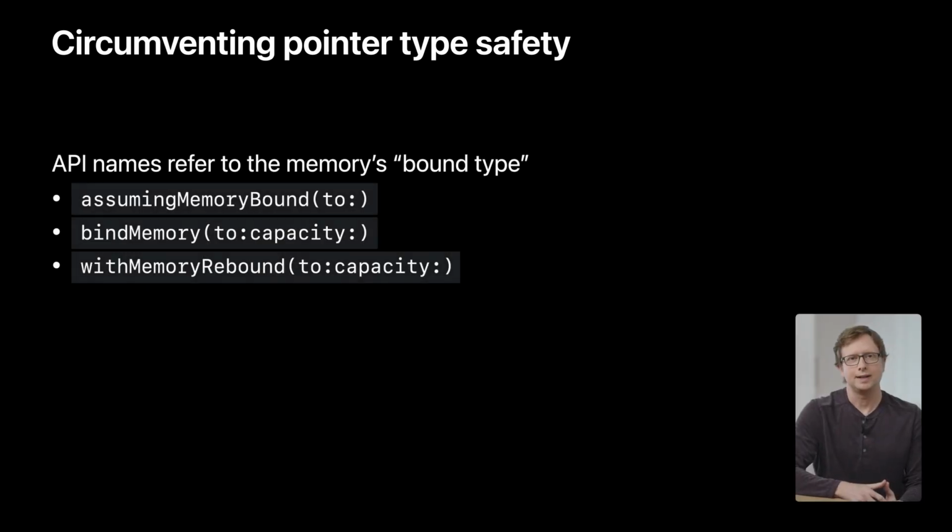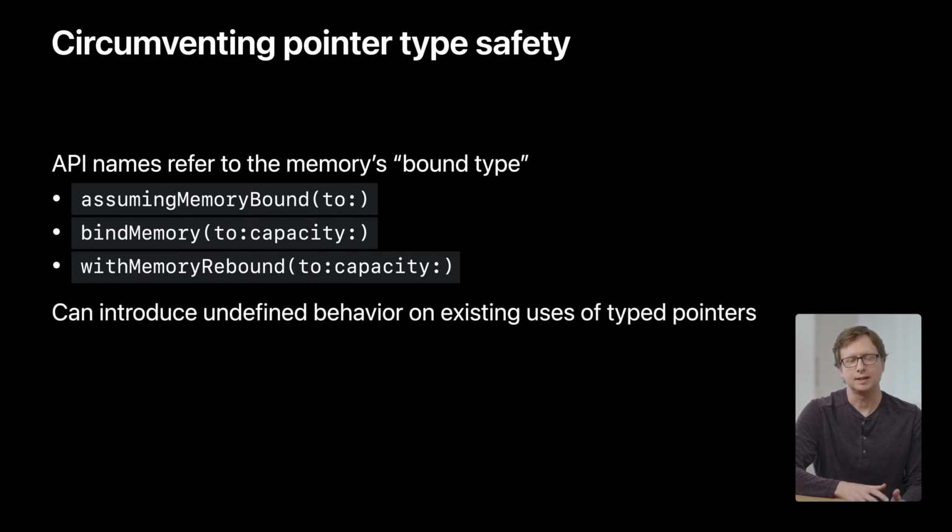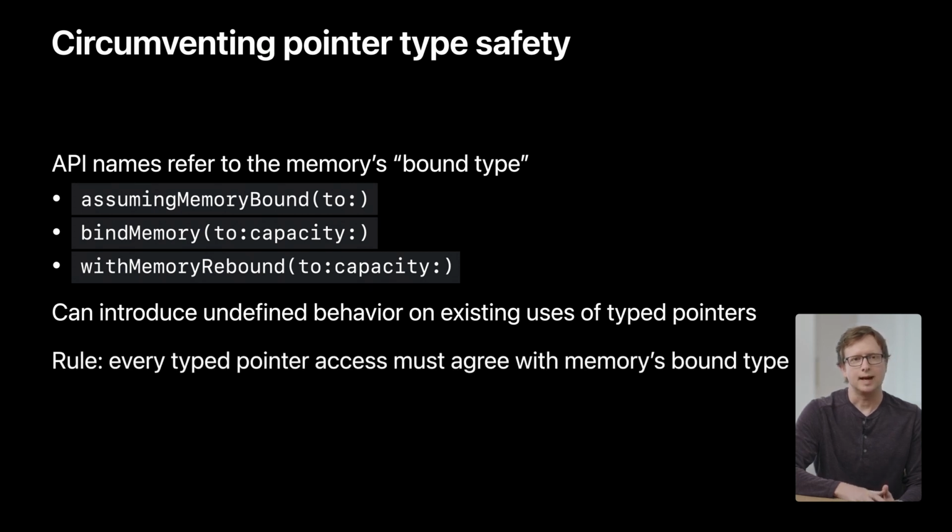You'll know when you're circumventing the enforcement of pointer types, because you'll need to explicitly call an API that refers to memory's bound type. The danger of circumventing type safety is that you can easily introduce undefined behavior somewhere else in the code where typed pointers are used. There's still just one rule to follow. Access to a typed pointer needs to agree with the memory's bound type. It is a simple rule, but it's not easy to follow because different parts of the code all need to agree on memory type, and the compiler won't be able to guide you. Let's look at some of the reasons you might use such a dangerous API and pay attention to why each of these uses is safe.